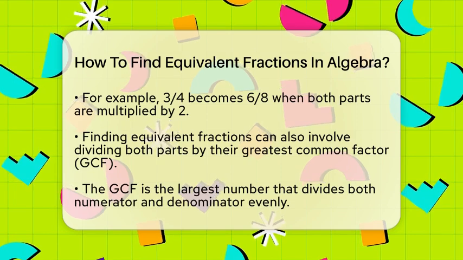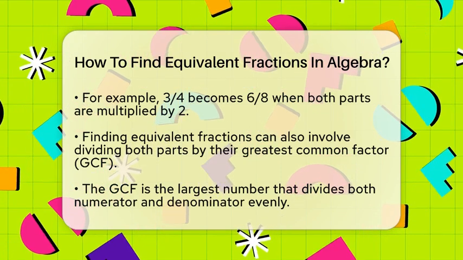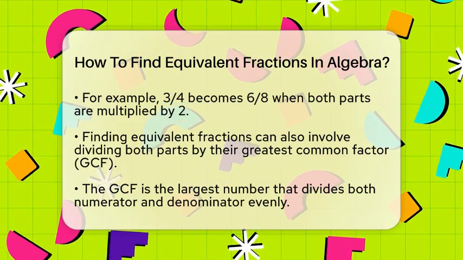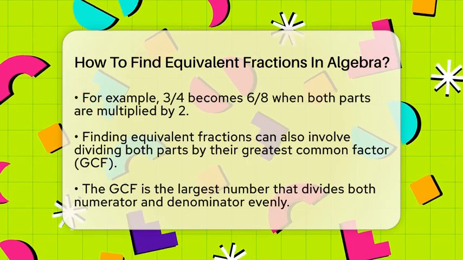For example, with 6/8, the greatest common factor is 2. When you divide 6 and 8 by 2, you get 3/4. So 6/8 is just another way of writing 3/4.